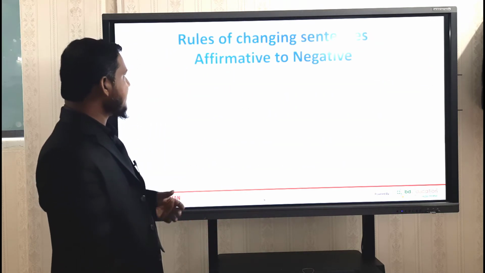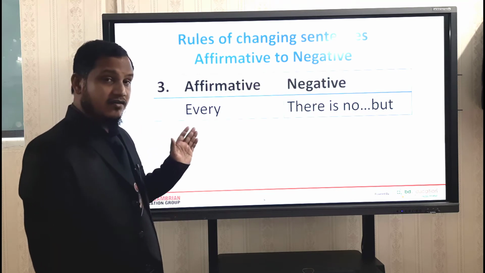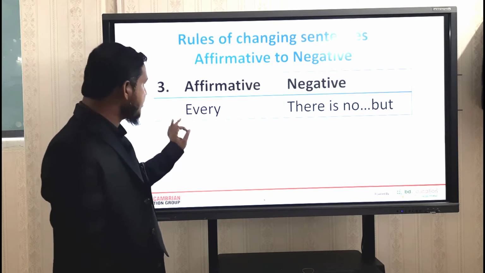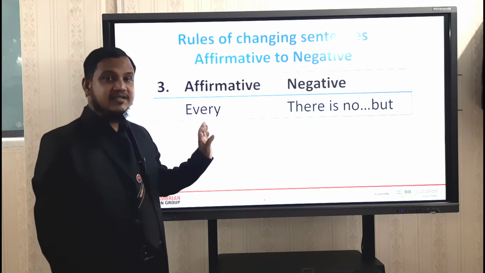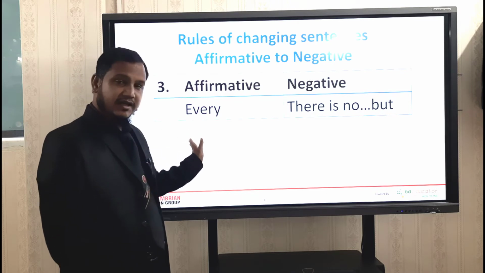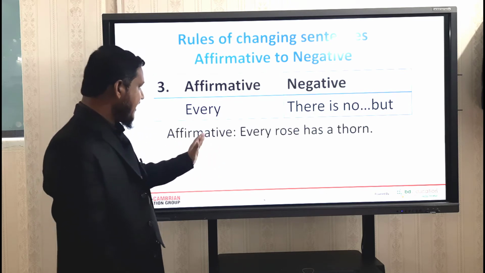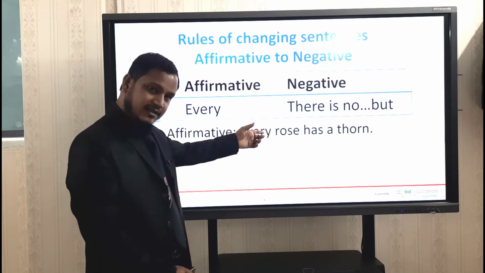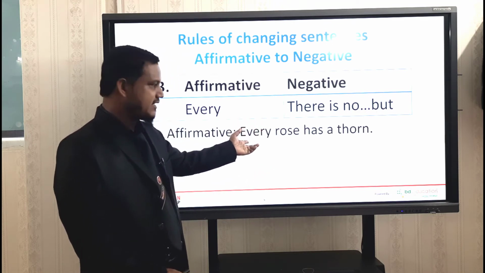Students, look at the book please. I am giving you the third rule for today, and this rule includes every. That means in an affirmative sentence, you will find every in the sentence. Look at this sentence: Every rose has a thorn. So you get every in this sentence.